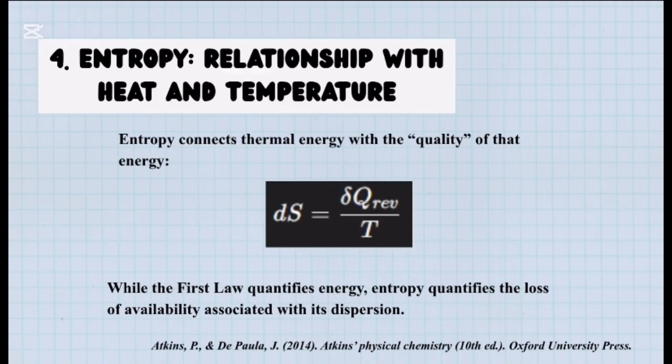Four: entropy, its relationship with heat and temperature. Entropy connects thermal energy with the quality of that energy. While the first law quantifies energy, entropy quantifies the loss of availability associated with its dispersion.